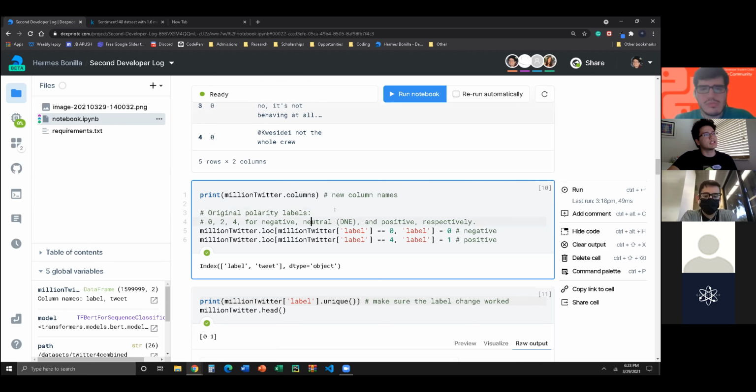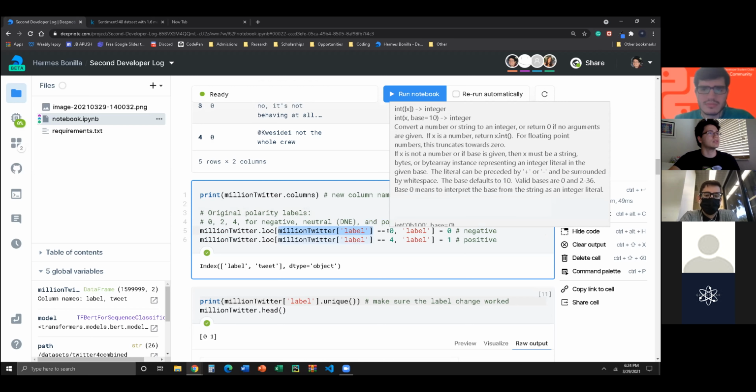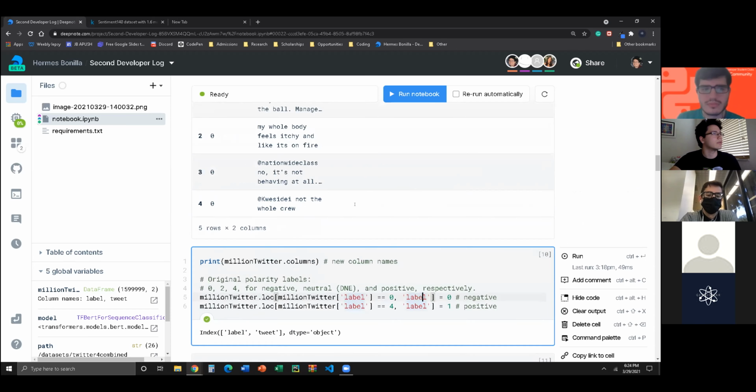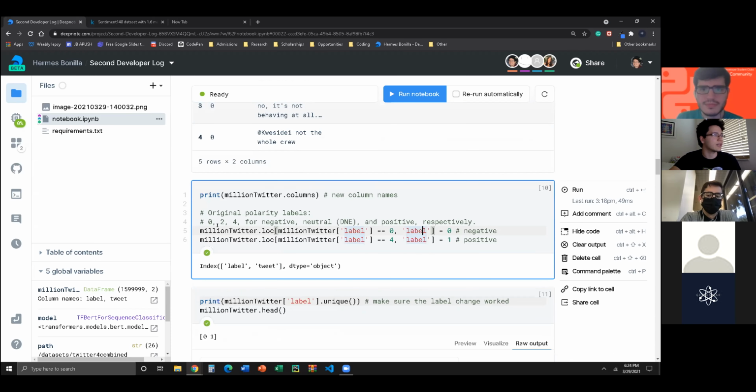So no point in changing the neutral because there's just no data for it. So what we did is we got our data frame. We used loc so that when label equals 0, it's going to return the value, which is going to be... wait, if this is negative, we have to look at it. I think negative is 0. So it's just going to make sure that negative is still 0. And then the same for our positive, but we want it to be 1.